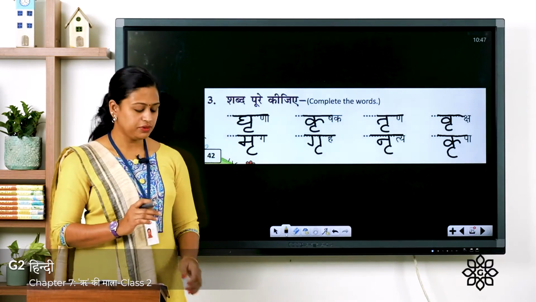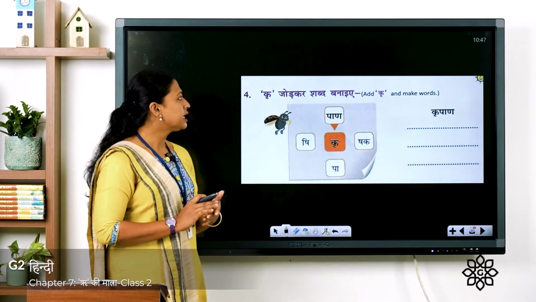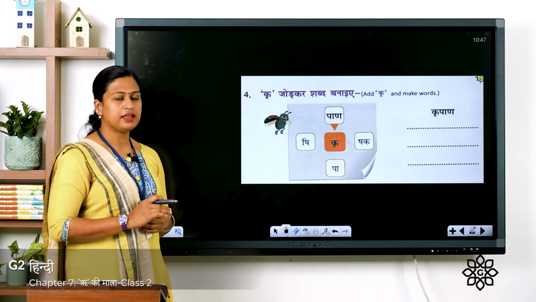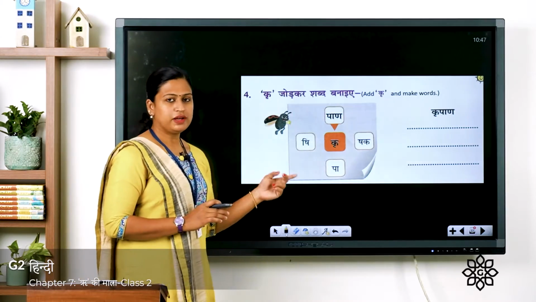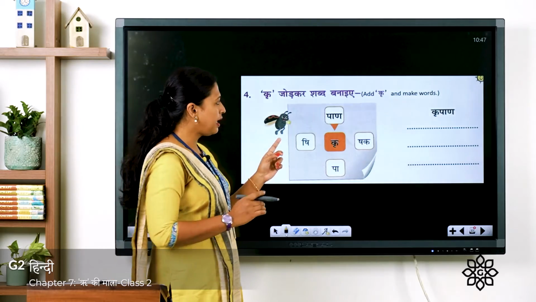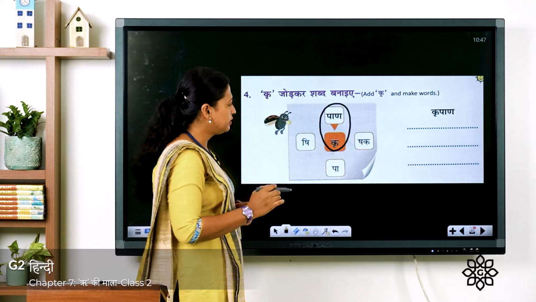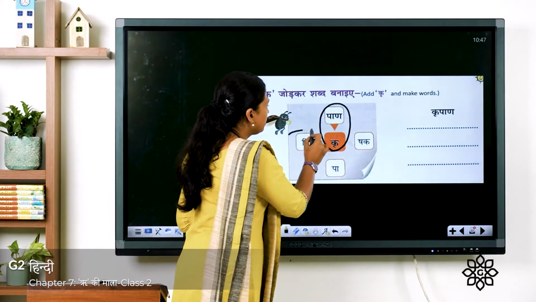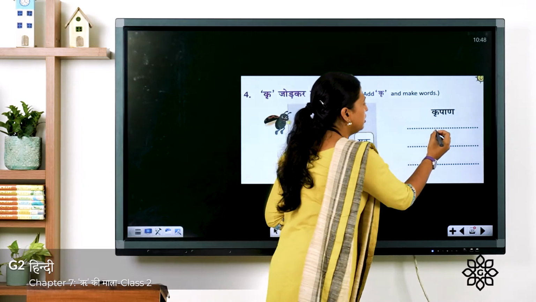Now let's move on to the next exercise, that is the fourth one. Question is क्री जोड़कर शब्द बनाइए. So you have to add क्री and make words. First one is already done for you and the word is kripan. Kripan means sword. Next one is krishi and you have to write this krishi word here.